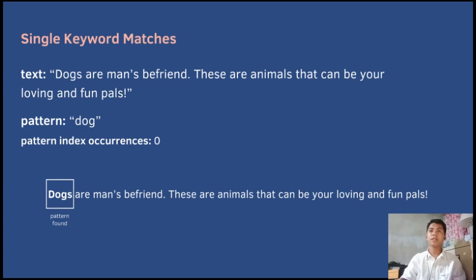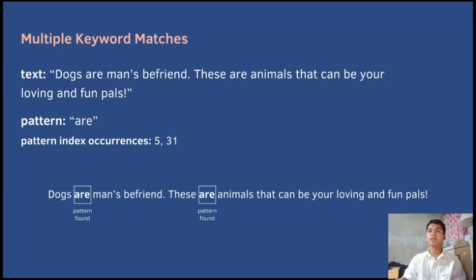So, let's start with the single keyword matches. Consider a scenario where the article has a text of the following, and the pattern to be searched is the keyword dog. In this scenario, we iterate through the text character by character, comparing each substring of the text with the pattern. Upon encountering the substring dog, the algorithm successfully identifies a match, confirming the presence of the pattern within the text. This test case validates the algorithm's capability to detect a pattern occurring once within a given text.